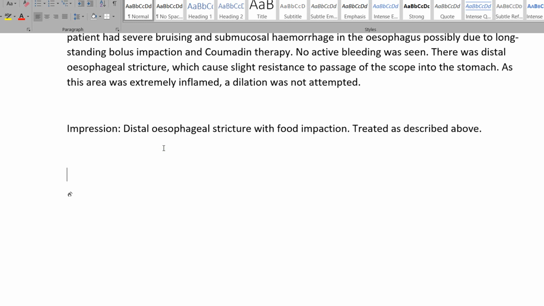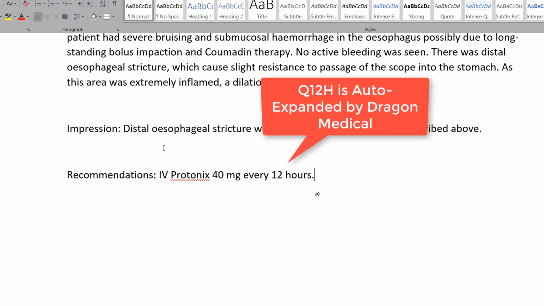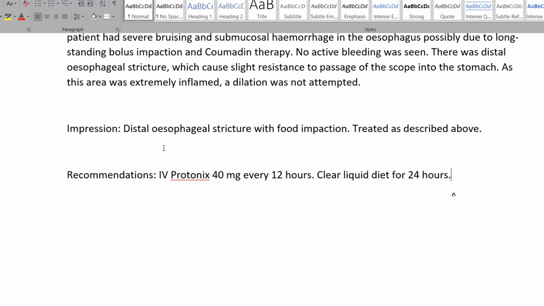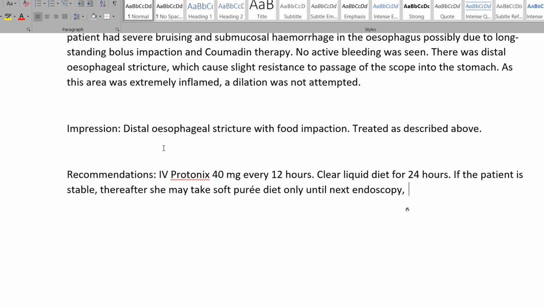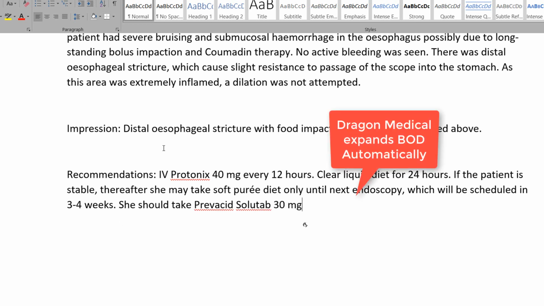Recommendations: IV Protonix 40 milligrams Q12H, full stop. Clear liquid diet for 24 hours, full stop. If the patient is stable, thereafter she may take soft pureed diet only until next endoscopy, which will be scheduled in 3 to 4 weeks, full stop. She should take Prevacid Solutab 30 mg BID on discharge. Full stop, new paragraph.